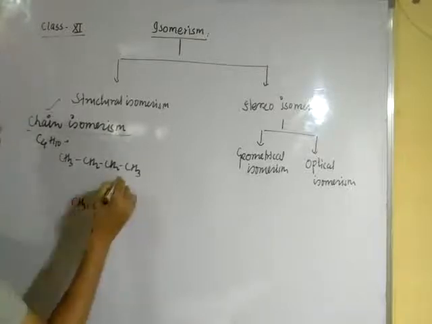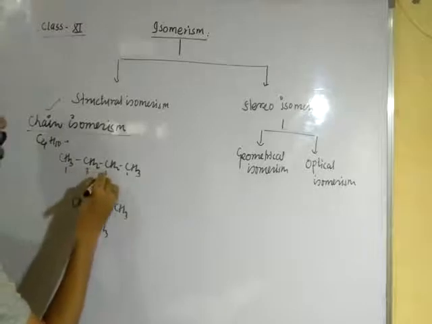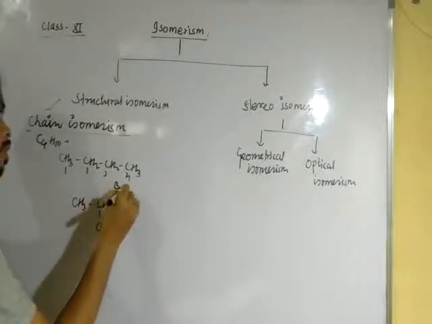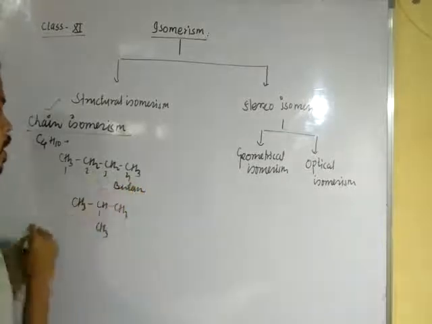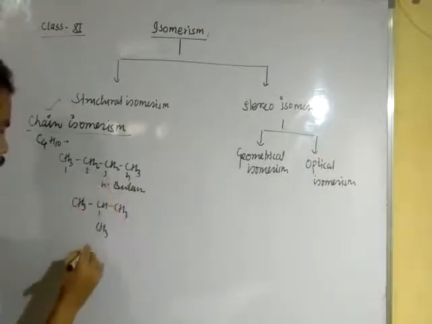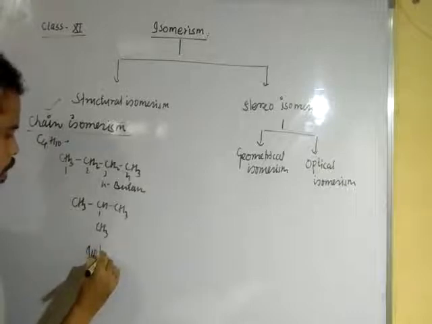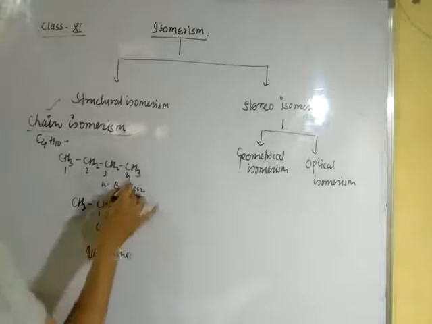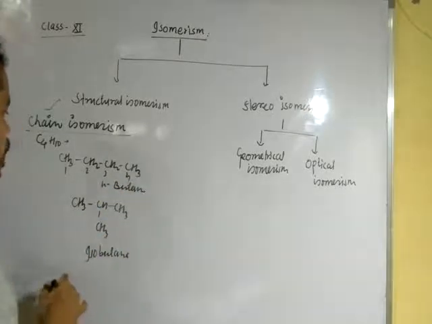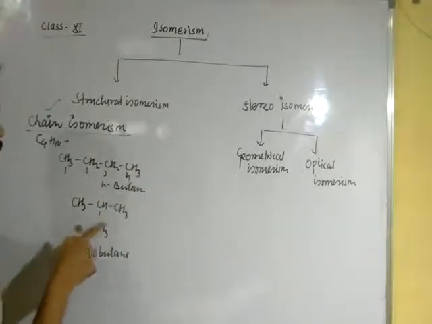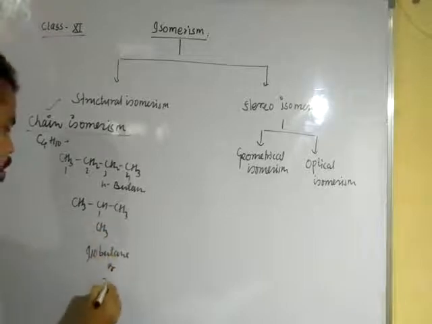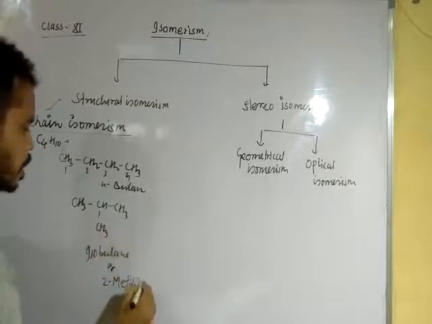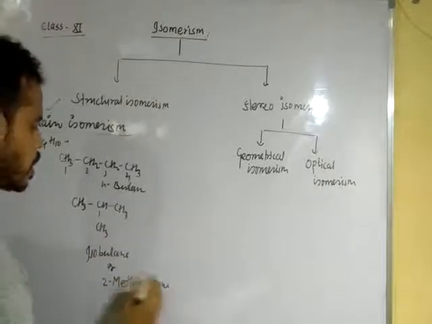The longest chain 1, 2, 3, 4: normal butane, or you can write butane. And here is isobutane. Clear, dear student? Now the butane and isobutane, or you can write here 2-methylpropane.